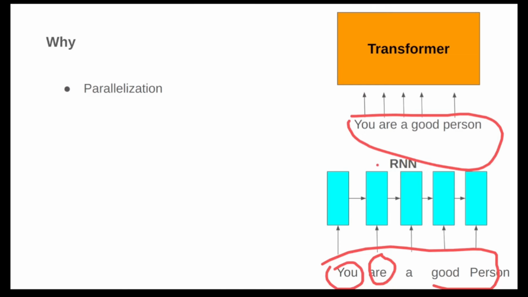One other thing transformers have is long range dependencies. Long range dependencies means transformers have a great understanding of data. They don't usually forget previous information. In RNNs, imagine this sentence: you are a good person. There is a chance that by the time the model processes the word "person", it might have forgotten the connection to the word "you". This makes RNNs not good at capturing long range dependencies. So that's why we don't use RNNs.